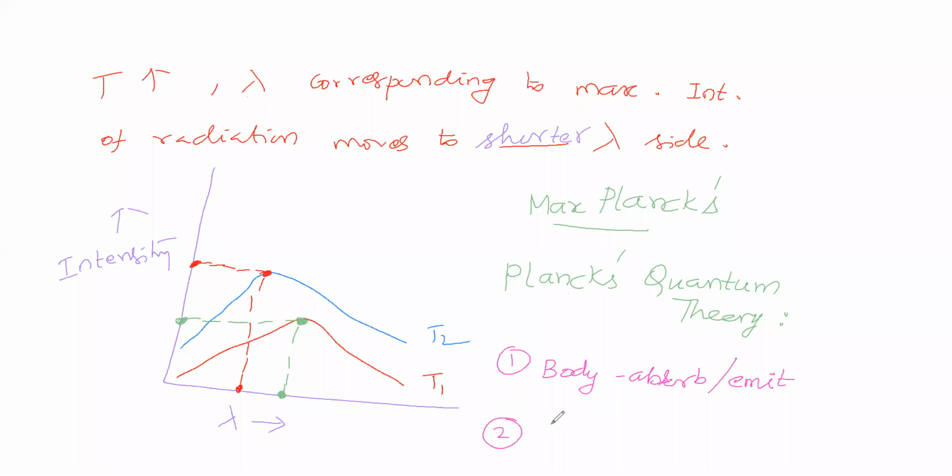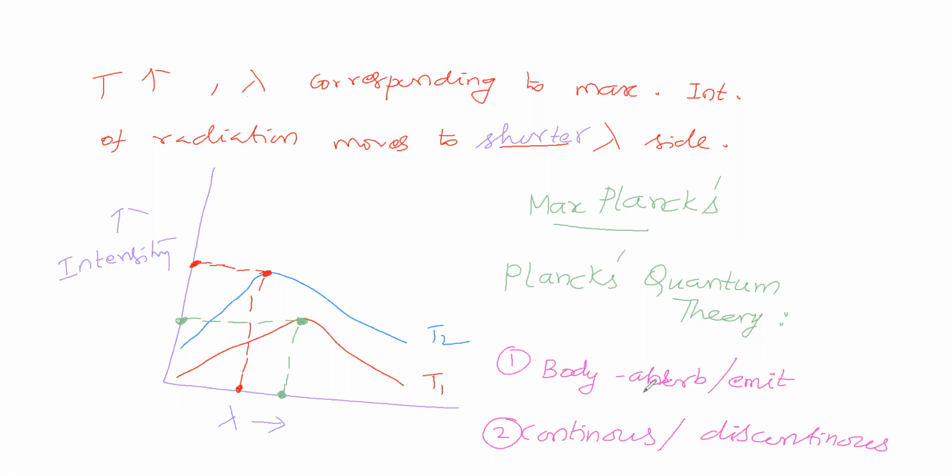This absorption as well as emission will be, do you say, continuous or discontinuous? What is our expectation? Then we will see what Planck's expectation is. Planck said, that we will see. Before that, we will see our expectation. Now, this body we are taking, body in the sense it is a matter. Any matter we can take. Whatever the matter, that will absorb radiation or emit radiation, both will be possible. Absorption as well as emission, both will be possible.